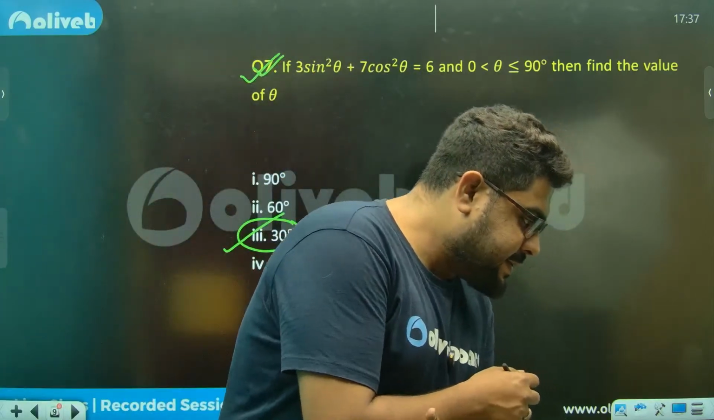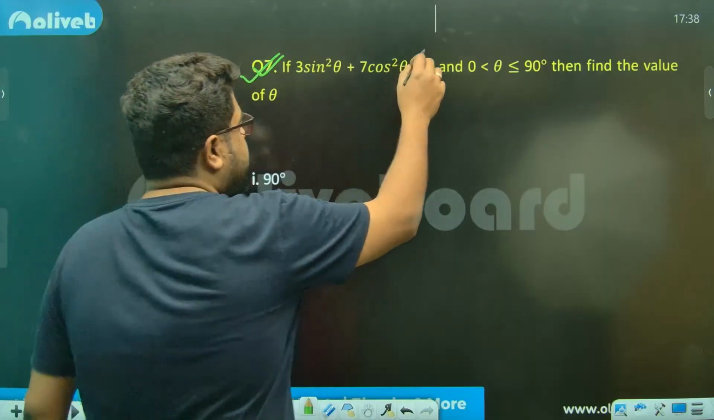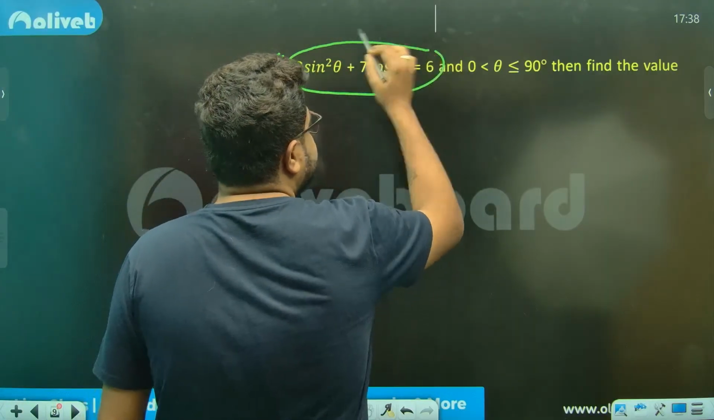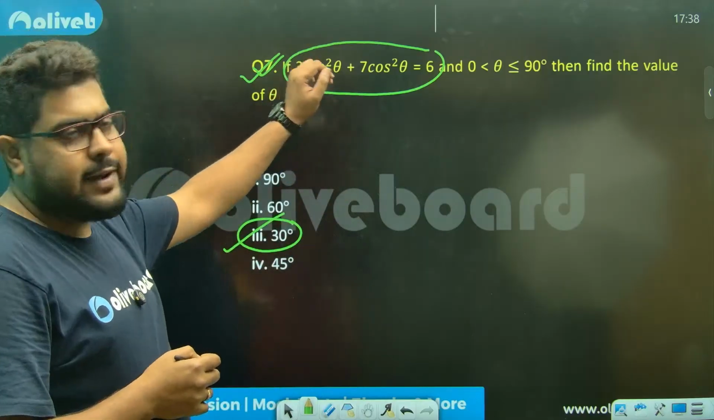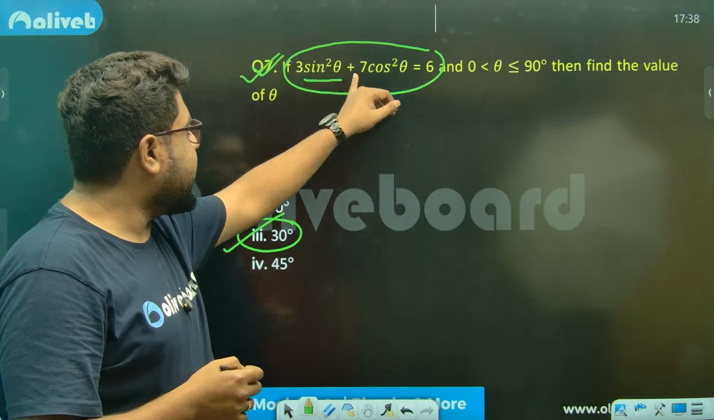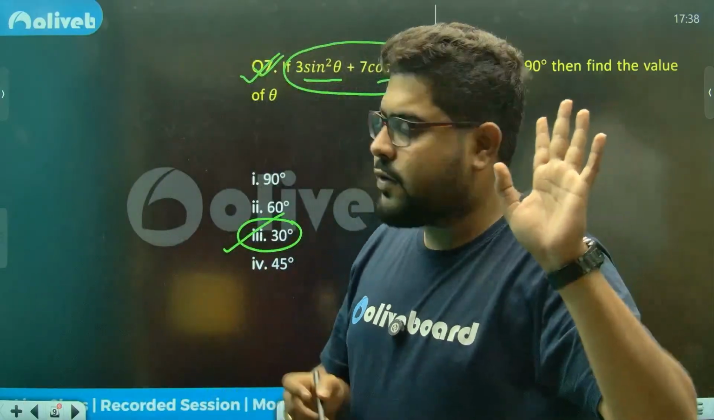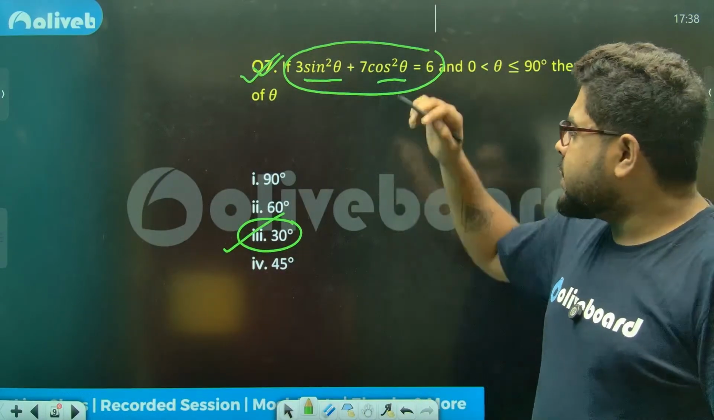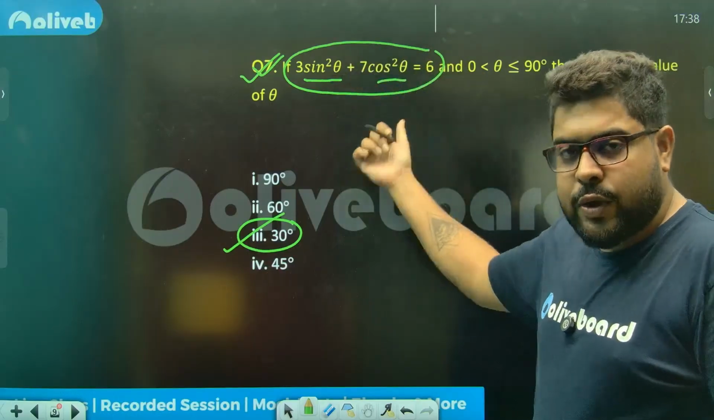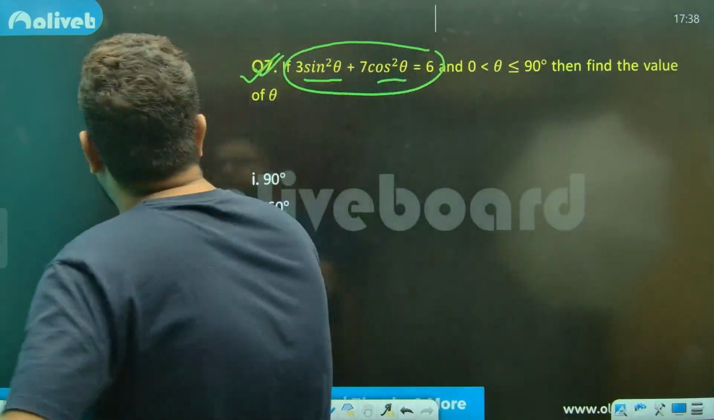Let's see, sir. Let us see. What should you do in this type of question? There are two ways. You always have sine and cos. Always keep one and change the other. So either you keep sine or you keep cos. Those are the two ways.